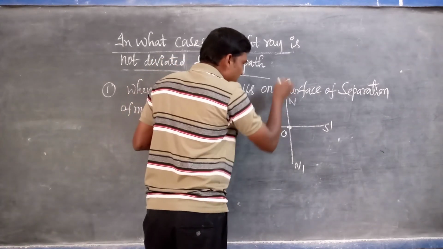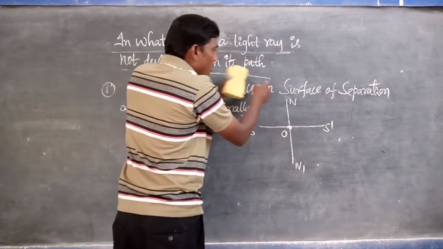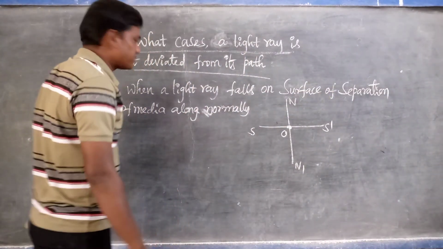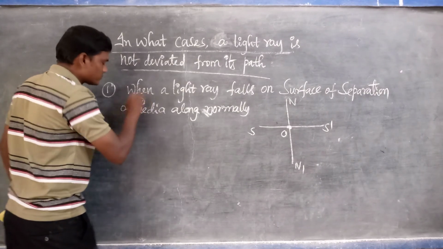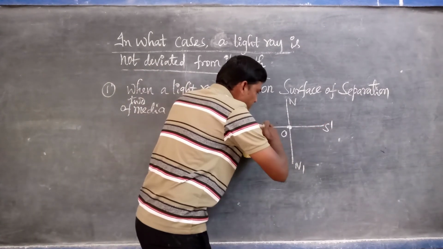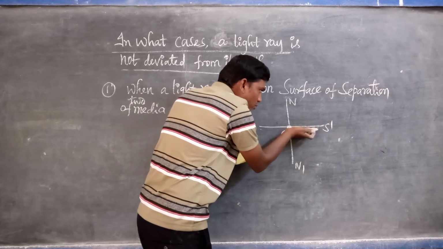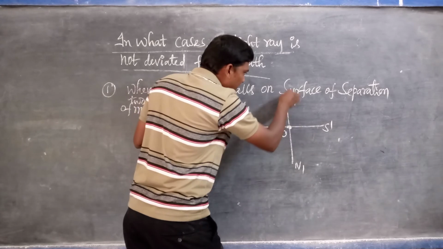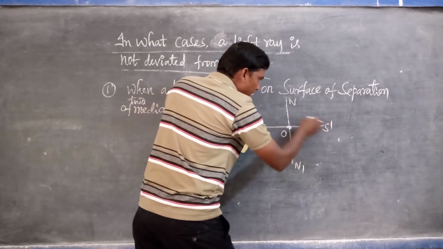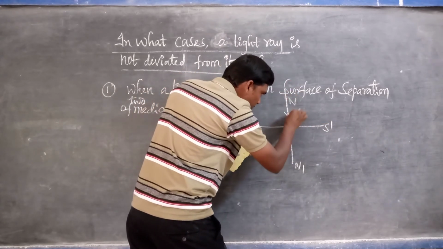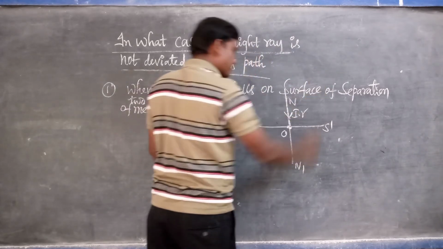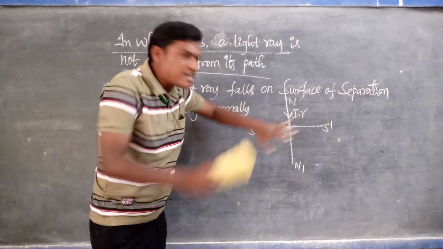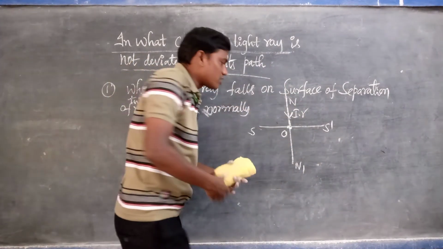But first we can say that if a light ray falls on the surface of separation of two media, S dash S is the surface of separation, because above this is the rarer medium, and below this is the denser medium. When the light ray falls on the separation of the two media along the normal, this one is the incident ray, and it is undeviated. It will be moving along the straight line only.